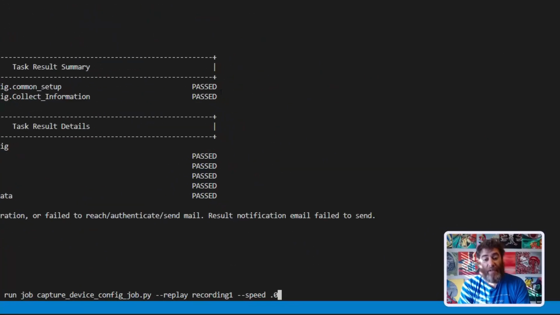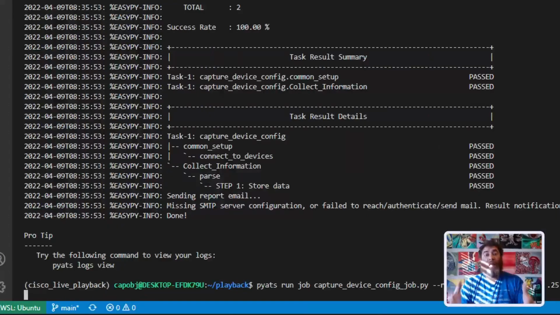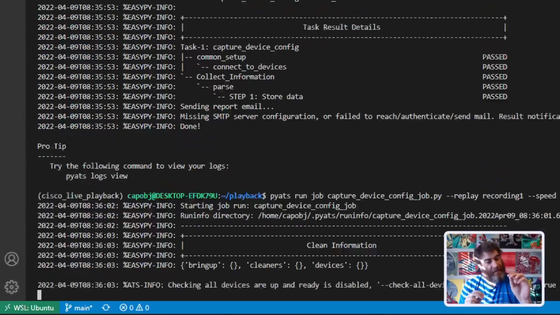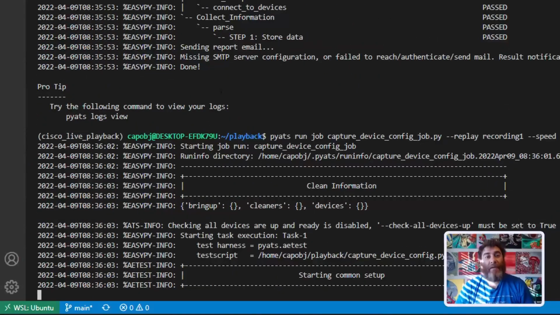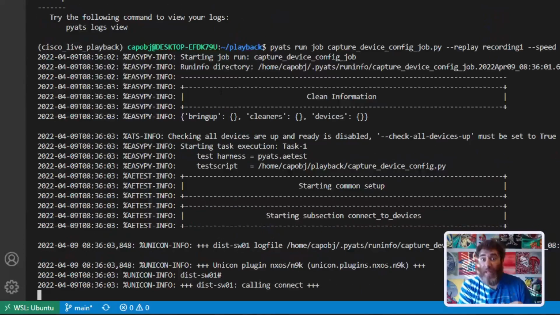Let's say speed 0.25 and replay it back at quarter speed so we can really take a look at what's happening. pyATS, playbacks, and recordings.